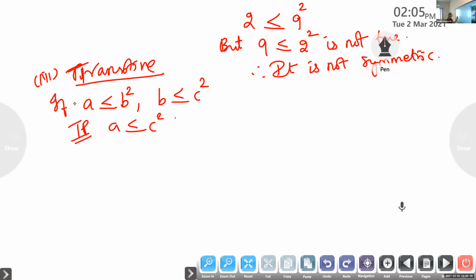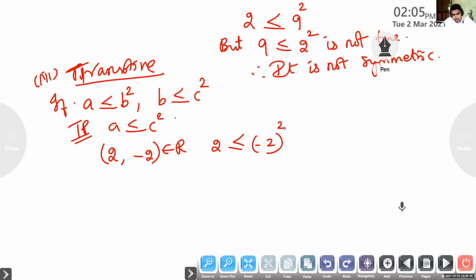See, look at this number (2, -2). Whether it belongs to R: is 2 less than or equal to (-2) squared? Is it true? Yes, ma'am. Now (-2, 1), is it true?